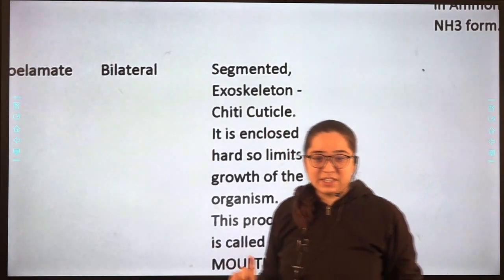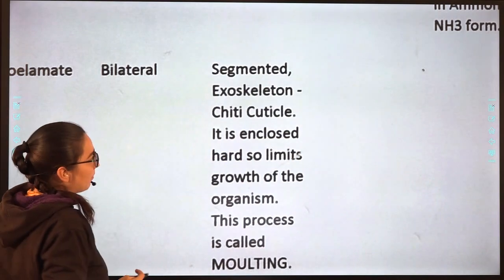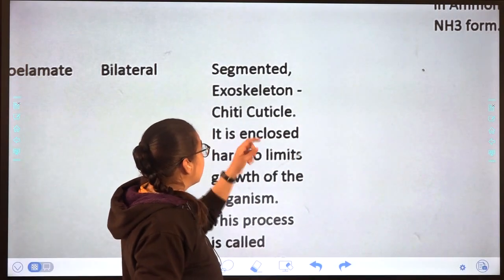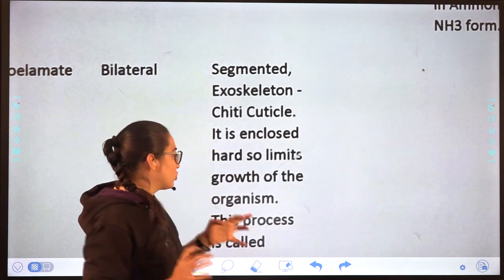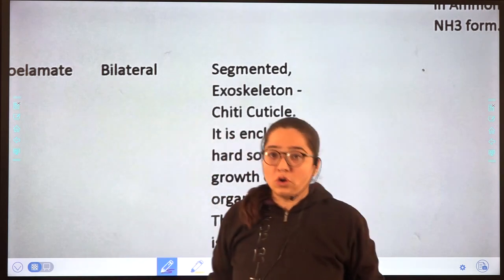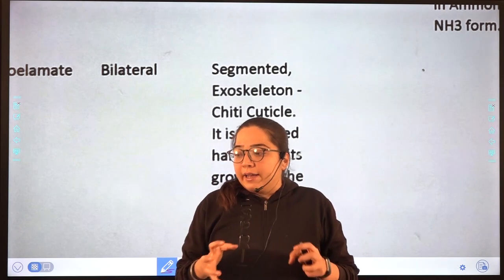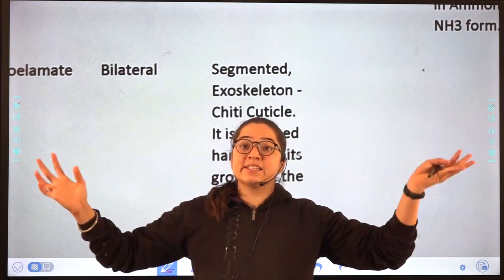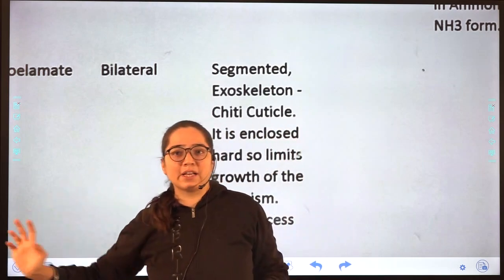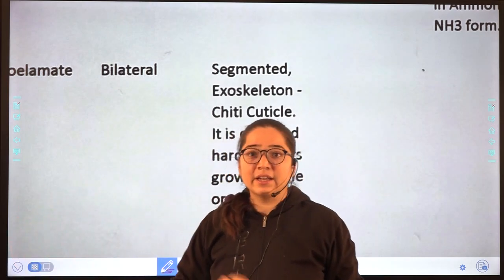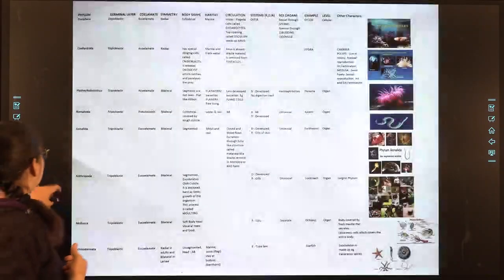their body is segmented. Their exoskeleton, that means outer part, is made up of chitinous cuticle and it is enclosed hard, so it will limit the growth of the organism, and that is called molting. That means each and every organism cannot increase its size after a further limit. After a particular limit their size cannot exceed further. So that is what is stated over here.